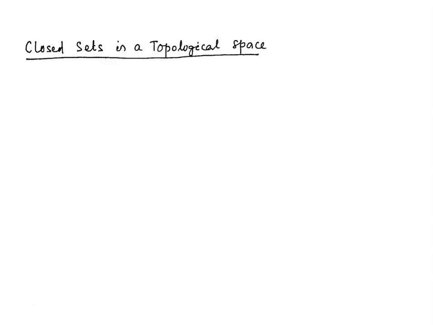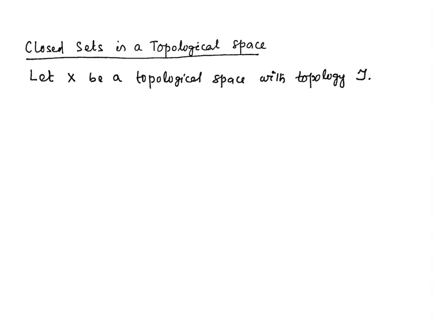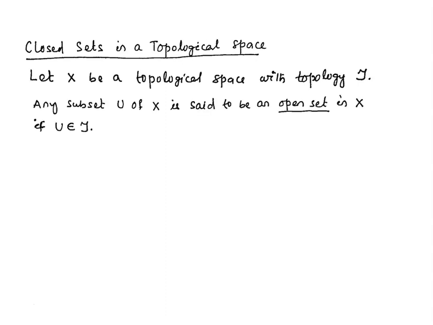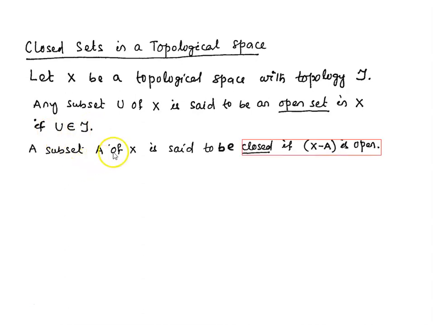Closed set in a topological space. Let X be a topological space with a topology tau. Any subset U of X is said to be an open set in X if U is a member of tau. Every member of tau is known as open in X. A subset A of X is said to be closed if its complement is open. That means X is any set and tau is a topology on X, then any subset A of X is said to be a closed set in X if its complement is open. That means X minus A is open in X.